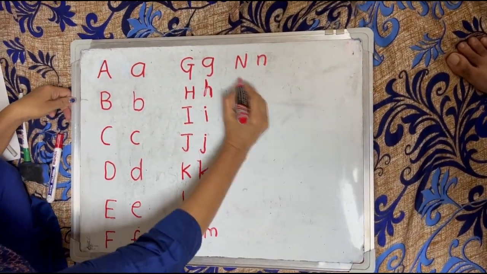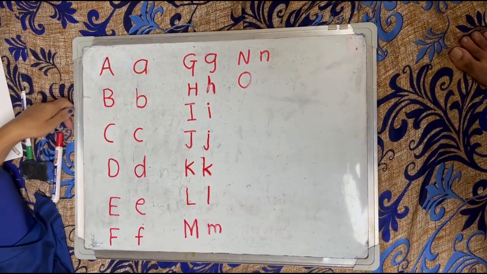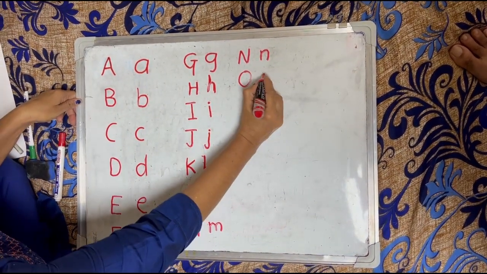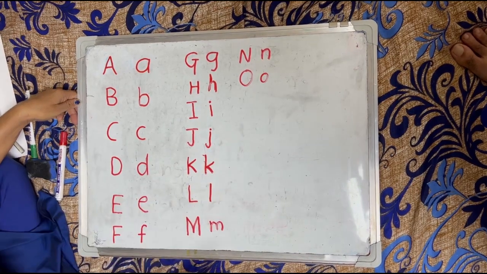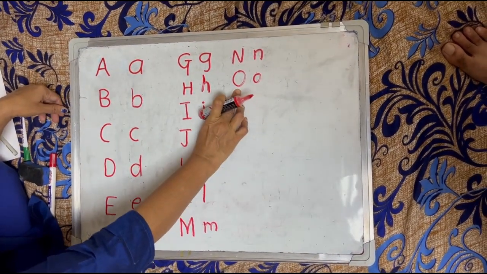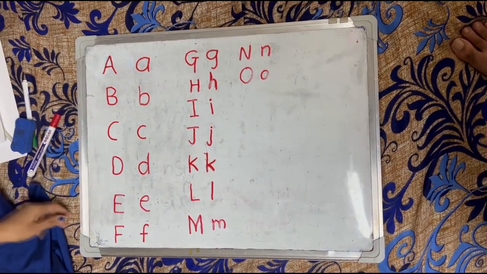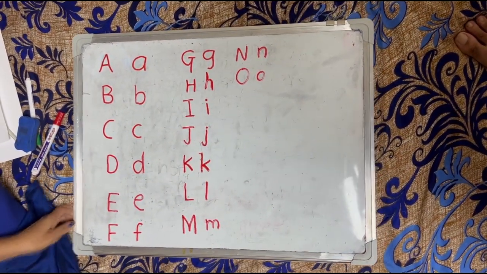Now next letter is O. This is capital letter O and small letter o. The phonic sound of letter O is O.